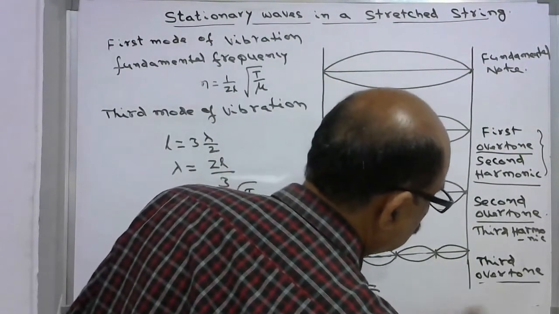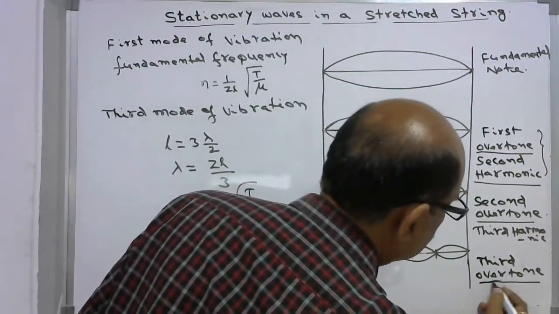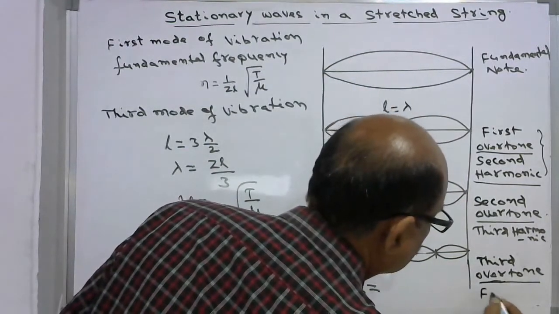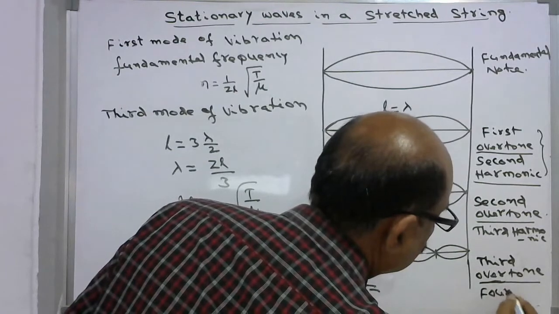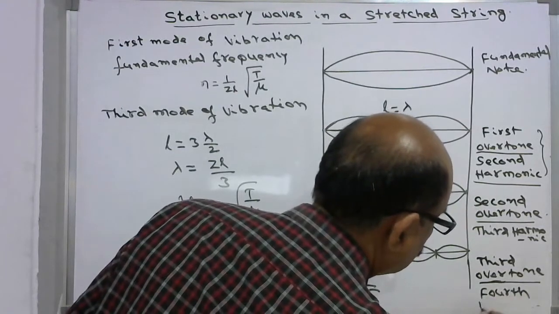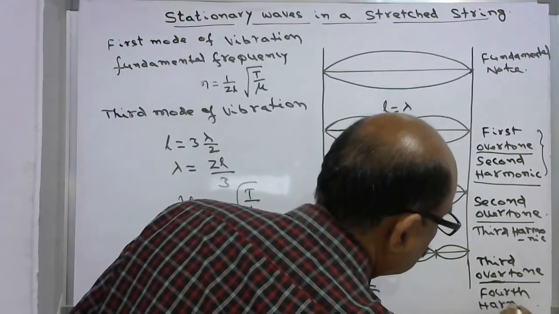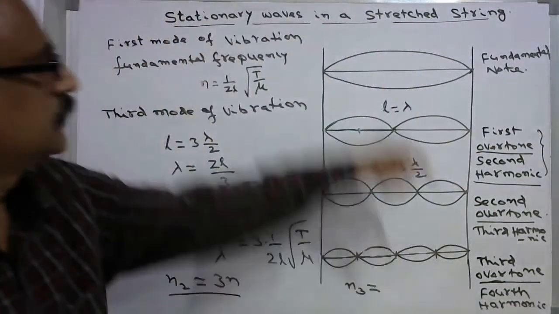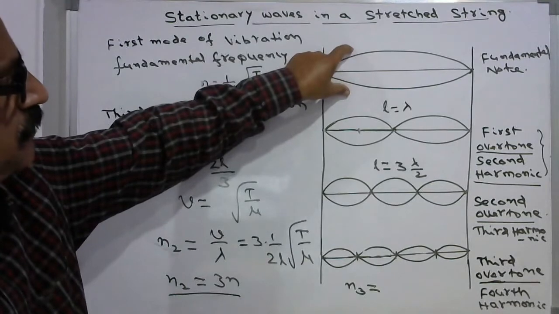This is fourth harmonic, not fifth. Third overtone or fourth harmonic, not fifth.